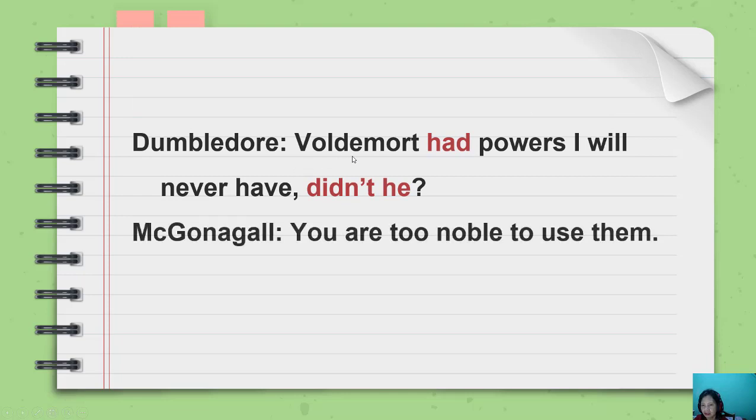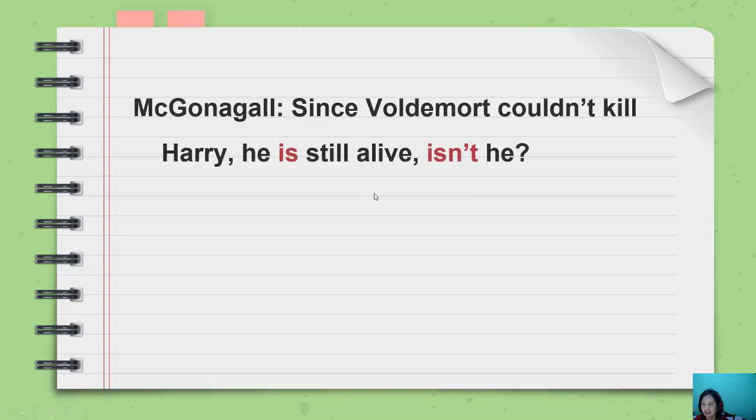Voldemort had powers I will never have, didn't he? You are too noble to use them. So this is simple past, had, and then there is no verb 3. Be careful with the word had, because it can be used as past perfect. Didn't he, because this is verb 2 and positive. Voldemort becomes he.